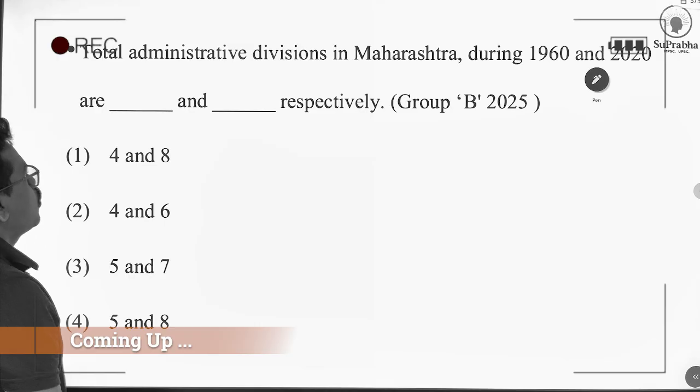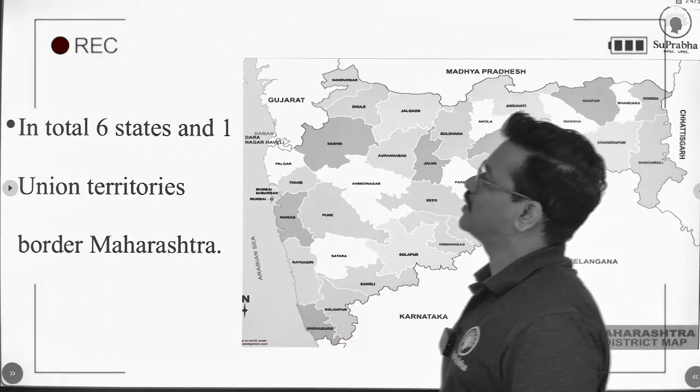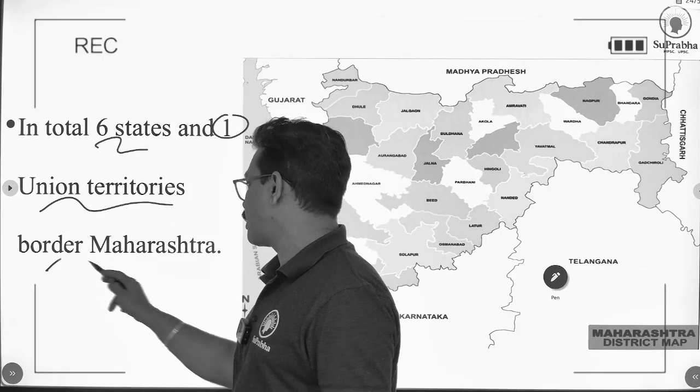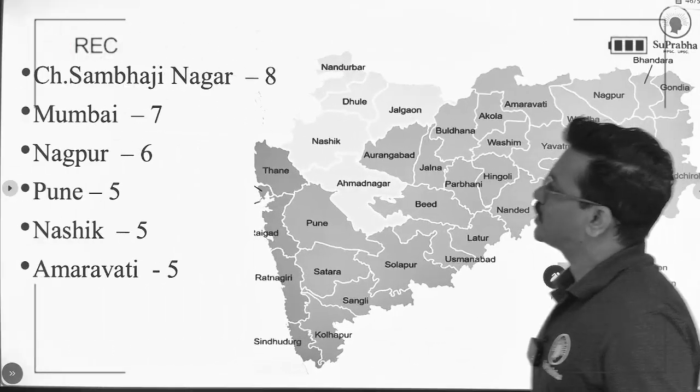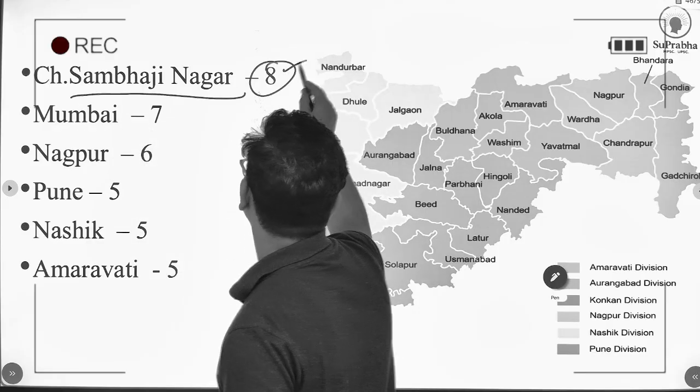First question, total administrative divisions in Maharashtra during 19 total 6 states and 1 union territories border share with Maharashtra. So Chhatrapati Sambhajinagar administrative division has 8 districts.